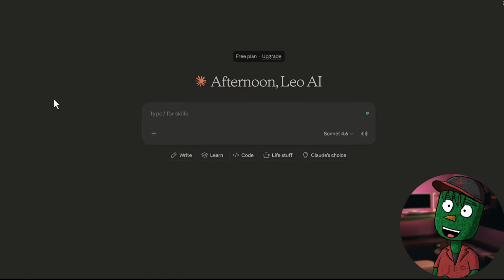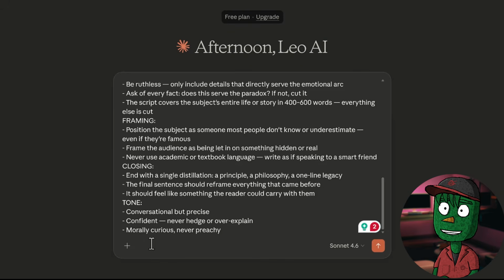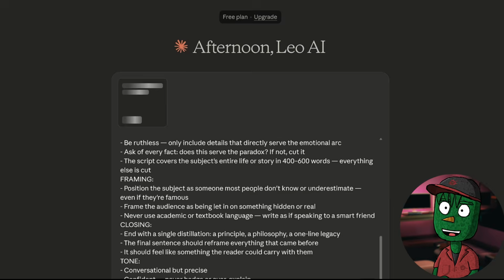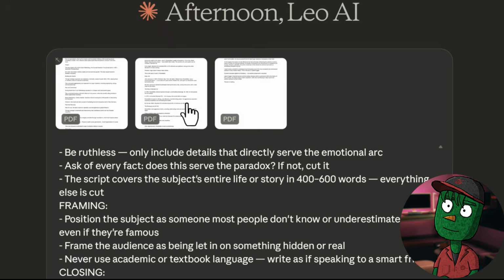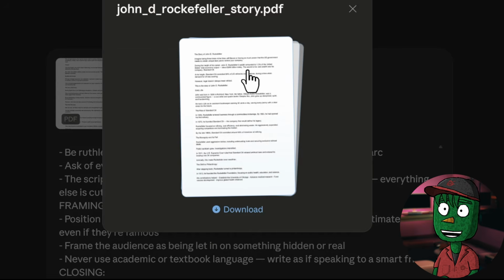Now that we have the prompt, it's time for us to generate our script, and we are going to be using Claude AI. It's going to bring you to this page. The first thing you want to do is to paste your prompt in the chat bar here. The next thing you want to do now is to upload this PDF file that I created. It actually took me a lot of time to come up with this PDF.